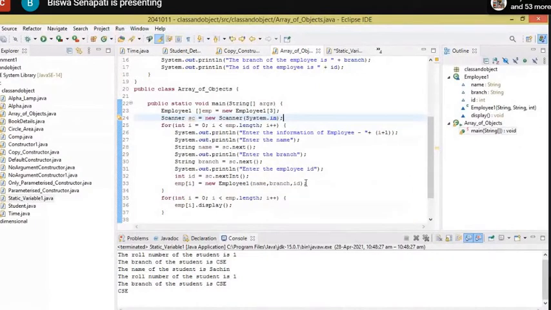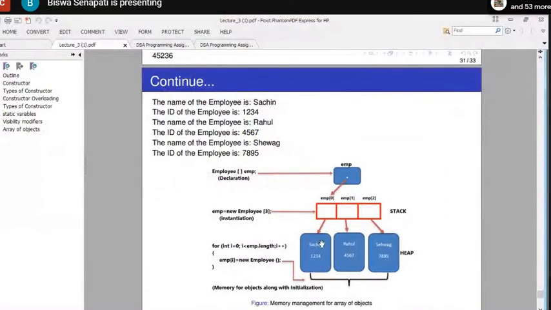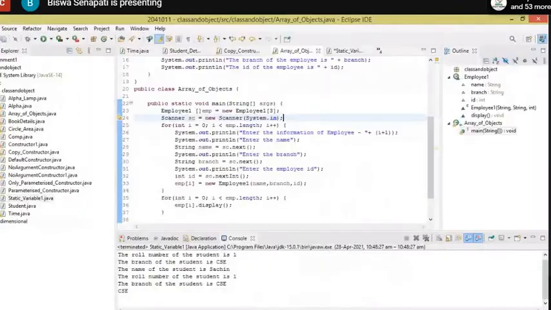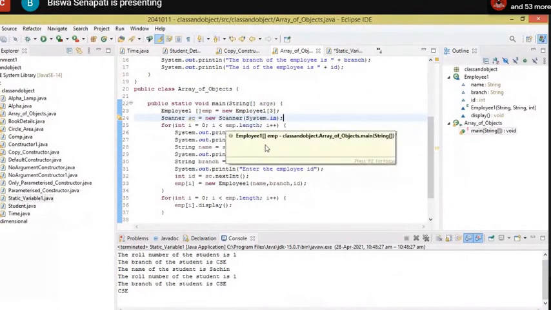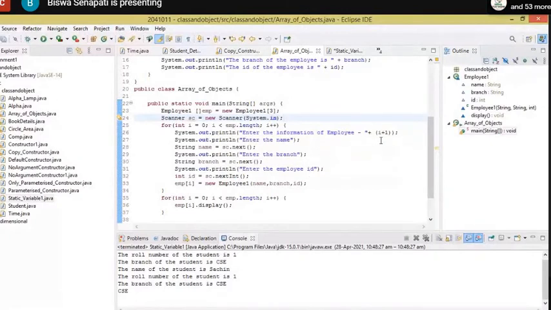Now the object is created in the heap area, and what happened? Whenever the object is created, the members, that is name, branch and ID, are initialized for EMP[0]. Then what happened? Again i++, i will be 1, 1 less than EMP.length. EMP.length is equal to 3, 1 less than 3. Again I have to enter the information of employee i+1, that is employee 2. I have to enter the name, branch and ID. Then again I have to allocate the memory for the second object. Now EMP[1] is referencing the second object in the heap area.